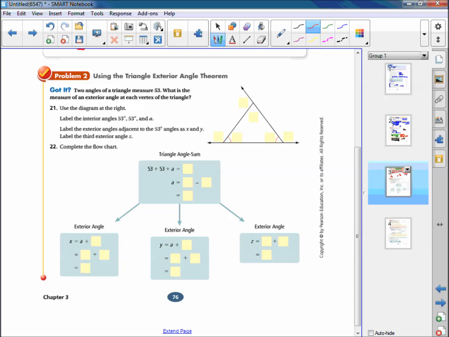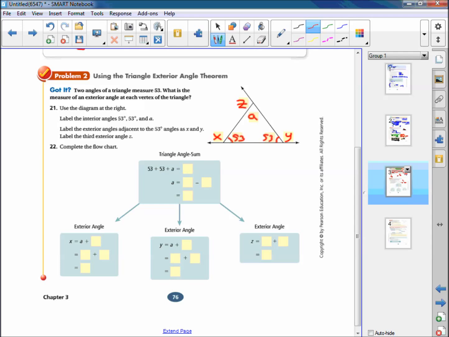All right, so because they're congruent, it's easy to know where to put the 53. We put it where the congruent marks are here. Okay. All right, so label the exterior angles, and label the interior angles 53, 53, and A. Label the exterior angles adjacent to the 53s X and Y. So these are adjacent to the 53s. And label the third exterior angle Z. Okay. All right, so complete the flow chart.